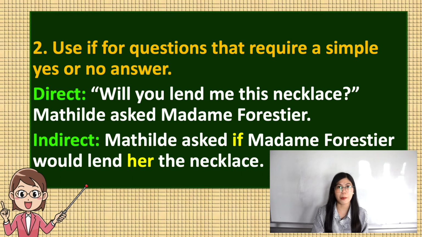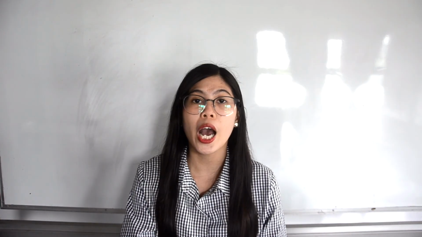Also have to remember as well that since it is an indirect discourse, quotation marks are removed and we change the verb will into a past tense form which is would. And also we have to change the pronoun as well. So from me, we replace it with the pronoun her because this is the pronoun we should use when we are pertaining to a female.